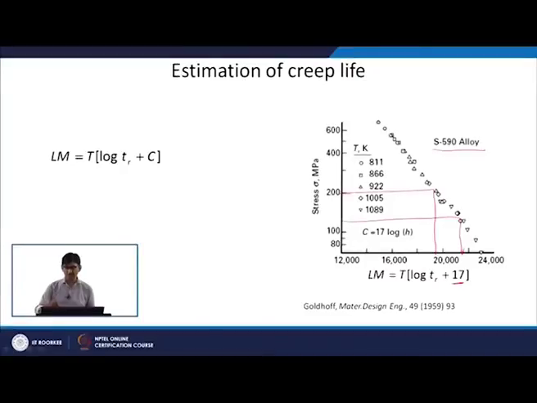All the temperature curves are plotted on one single curve here. You can see that for different temperatures all are falling on one single curve. So, once I know the stress and the temperature at which I have to use this material, I can find out the time to rupture.